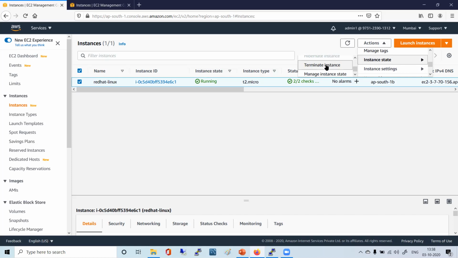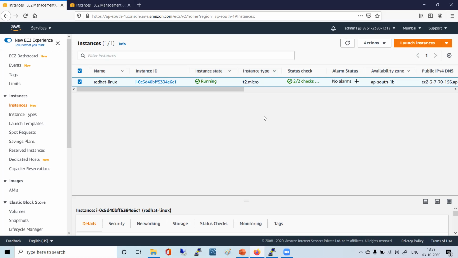Haris, if the Windows instance is in stop condition, will it be charged? No, it will not charge. If you run it, then it will be chargeable. Suppose what Shweta has done, she has created one more Linux Red Hat instance above that 30 GB of volume. So it will be chargeable because she is not using that Windows 2019 instance, but still it will be chargeable. See, it's not about the instance. Again, understand that 30 GB volume is the maximum in the free tier. For the instance you are getting 750 hours.